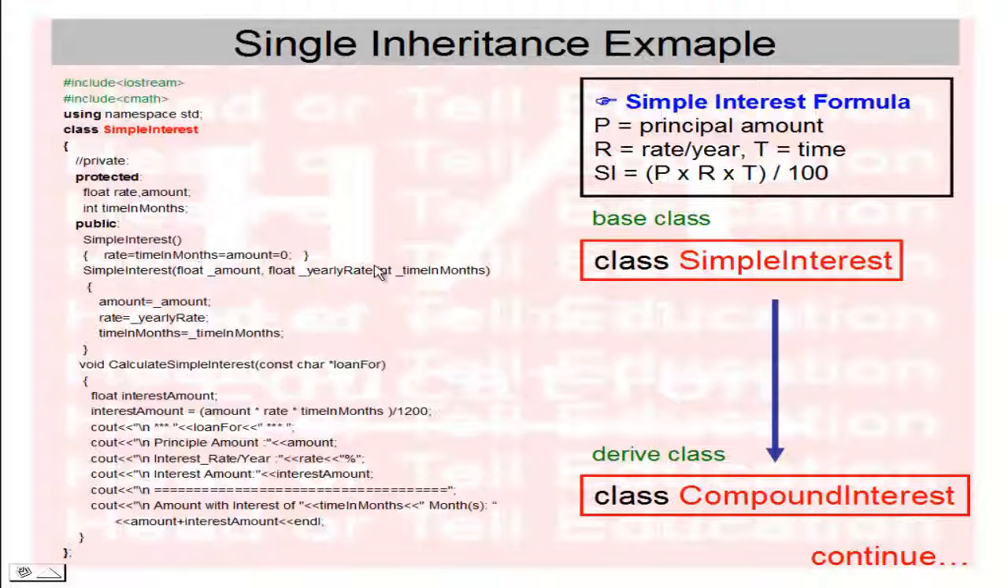So this is the base class. The base class name, according to our diagram, is class SimpleInterest. Now next I have the derived class, whose name is CompoundInterest. Okay, so this is on the next slide.